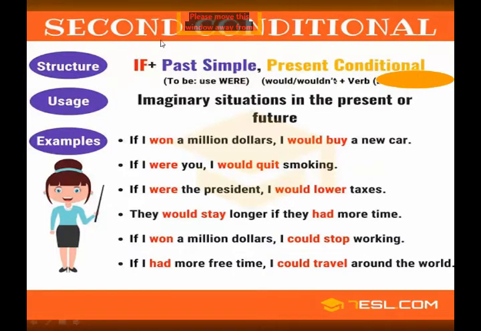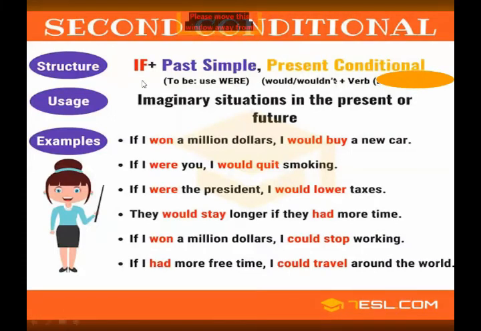How do we construct a second conditional sentence? First of all, if. If is the main word in conditional sentences. First of all, we use if plus past simple. Now, in a second conditional sentence, we use simple past tense. Along with the simple past tense, in the result clause, we use would with the verb. We use the helping verb would with the verb's bare form or first form.